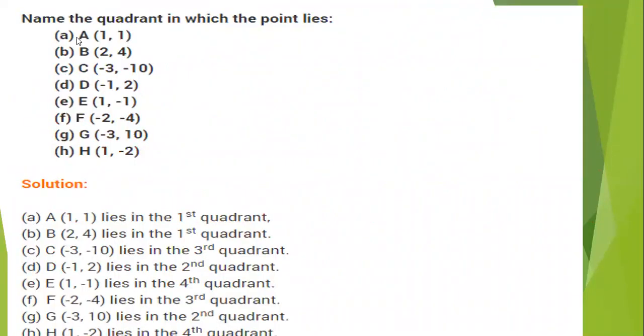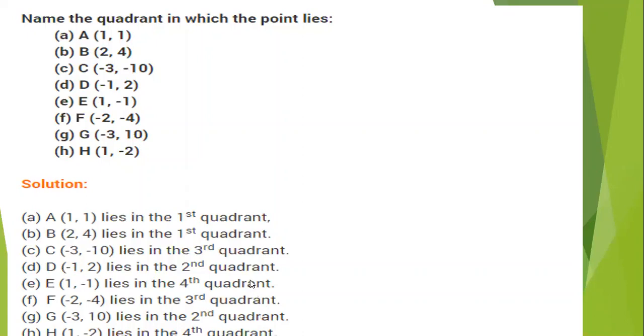Now observe the first question: name the quadrant in which the point lies. (1, 1): both are positive, so first quadrant. (2, 4): both are positive, first quadrant. (-3, -10): both are negative, so third quadrant. (-1, 2): minus and plus, second quadrant. (1, -1): 1 is positive and the other is negative, so fourth quadrant.